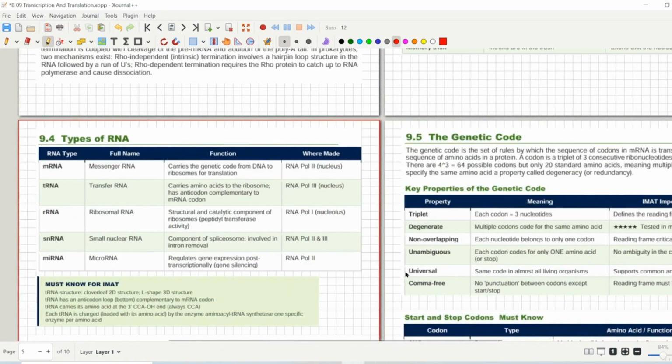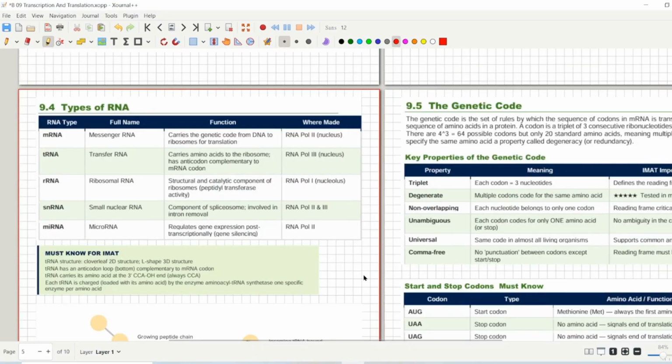Let's talk about types of RNA. We have already discussed types of RNA so many times. I am sick of this. Until now we have discussed it so many times. So you can say what is messenger RNA, transfer RNA and ribosomal RNA. So you should be teaching these topics to me now, right? Because I think this is the third or fourth time that we are discussing these types.